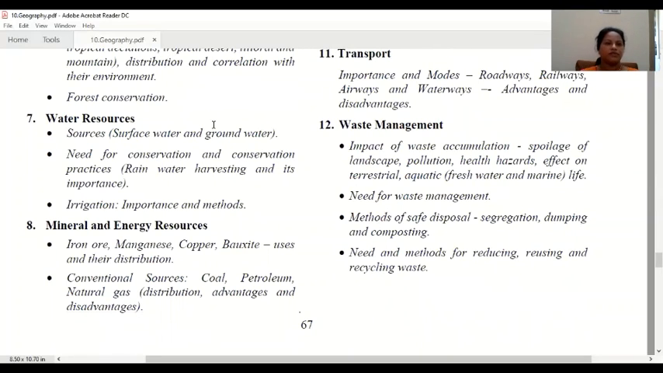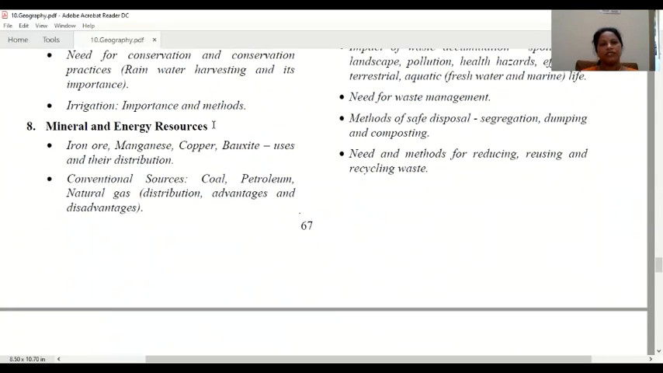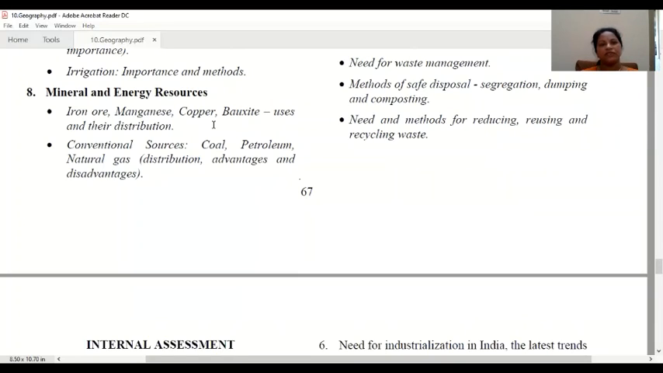Next is water resources. Definitely we have a very good water resource system in our country, and you know that we have groundwater and surface water. We need to conserve water, protect our water bodies, and know why we need to protect them. We will also study how we are using these natural resources or the river system to develop agriculture, what is important, and what type of methods we are using. These things we will study.